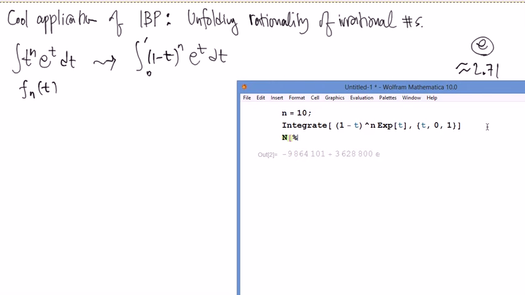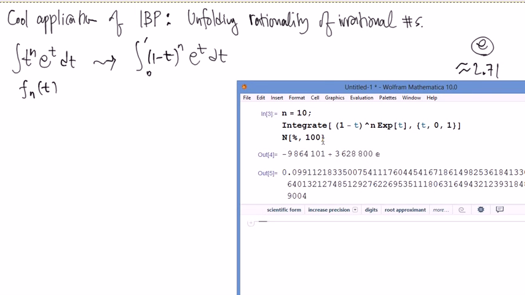So if it is in a different cell, Mathematica remembers the last result, it is not in the order it is written. But if it is in the one cell like this, it always executes everything in there. So the percent symbol always represents the previous line. But if it is separate, it might represent something else, because sometimes you hit the execution here and there, so that confuses. So I'm going to look at the first 100 digits of that, and then it looks something like this.